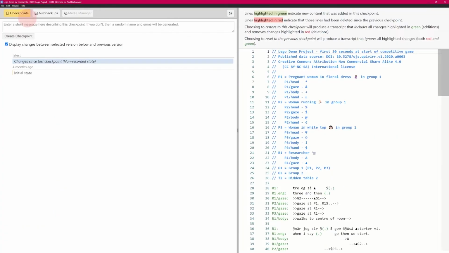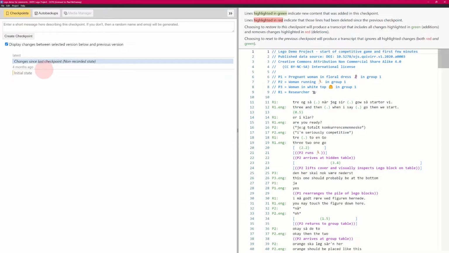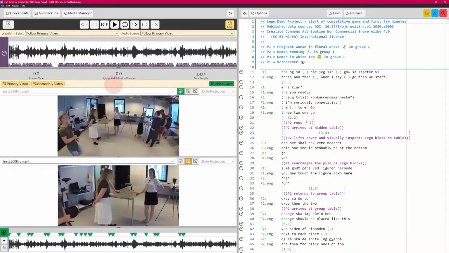If we look at checkpoints, you'll see there's some small change. Initial state, there's very little there in the checkpoints. We'll see about that in a moment. But the crucial thing you can do is export this, for example, and then let somebody else import it to make comments. So we're going to export the transcript to a file.